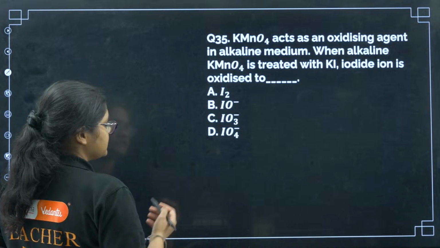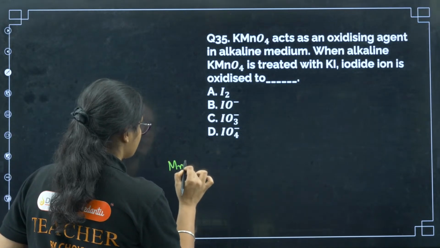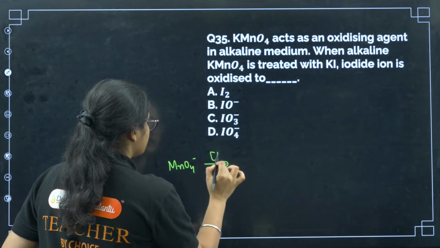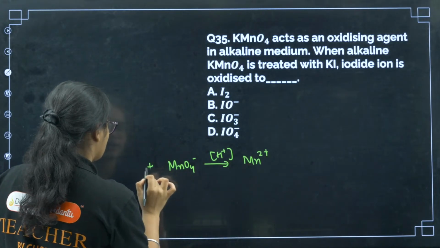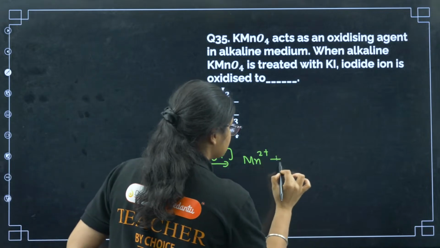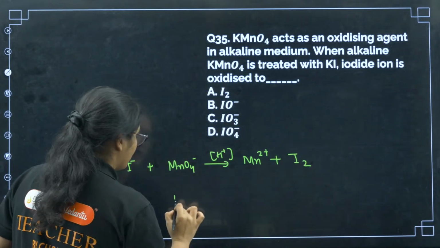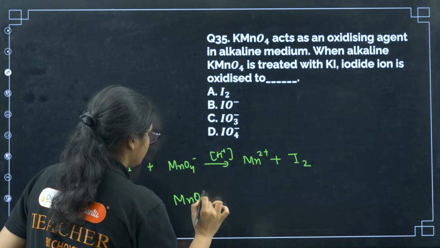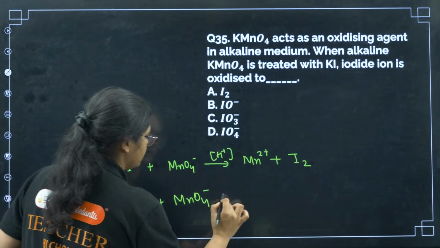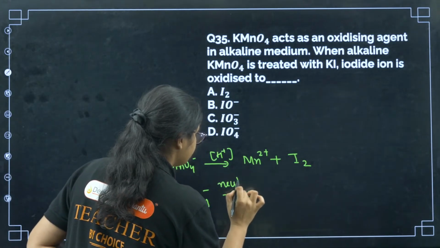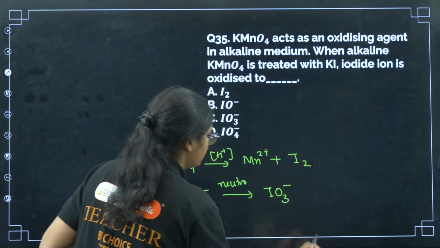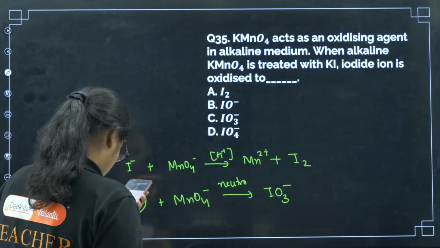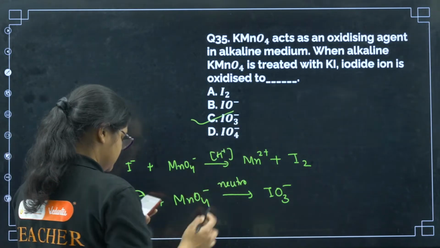Just now we have discussed MnO4 minus, right, in acidic medium gets converted to Mn2 plus and converts I minus to I2. But if I have MnO4 minus plus I minus in neutral medium, I minus will get converted to IO3 minus. So 35 has to be option number C here.